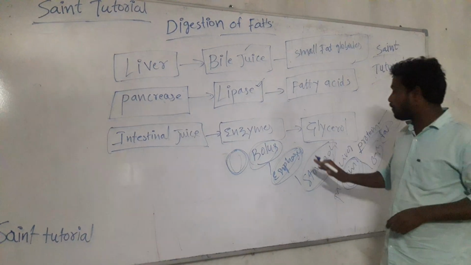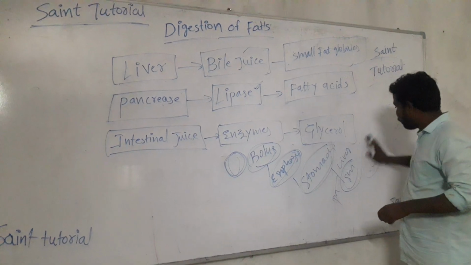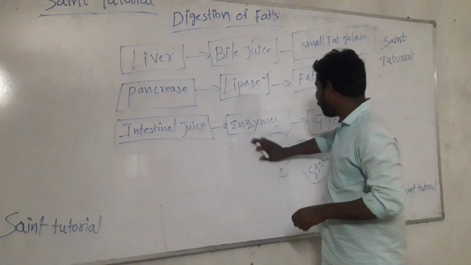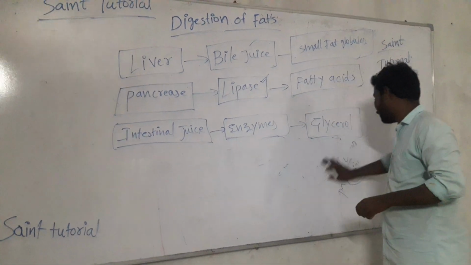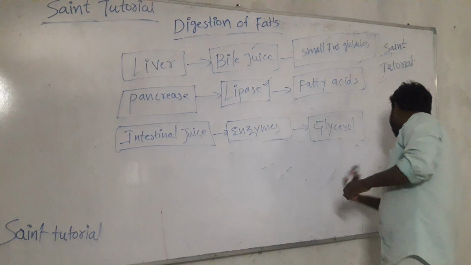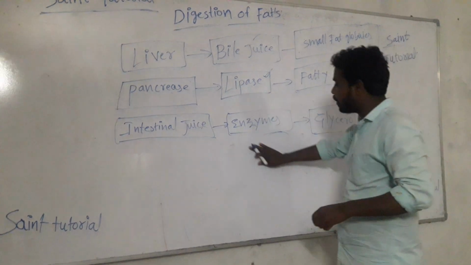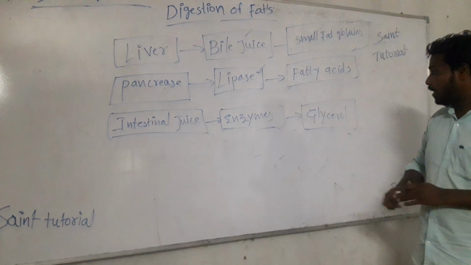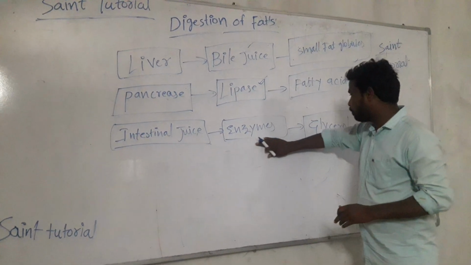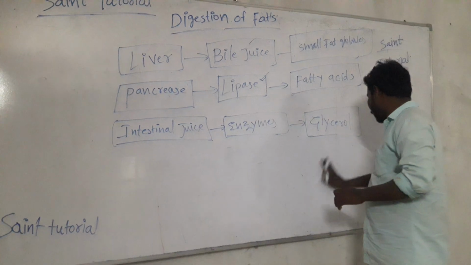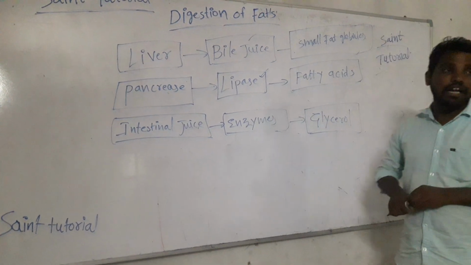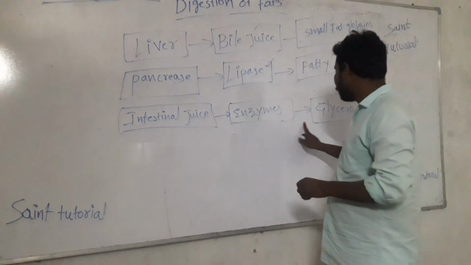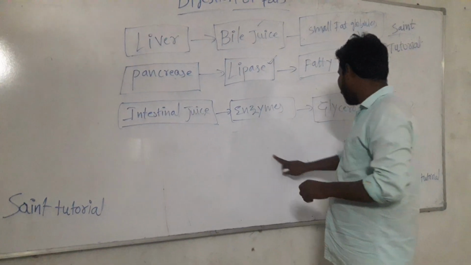We have to begin our lesson from the small intestine. Why? Because digestion of fats takes place only in the small intestine. Most teachers teach all the processes for every digestion, and it makes it very problematic for children to understand. Even for competitive exams they get confused, because the teachers teach the whole process. It is not needed actually. So the basic structure is completed.